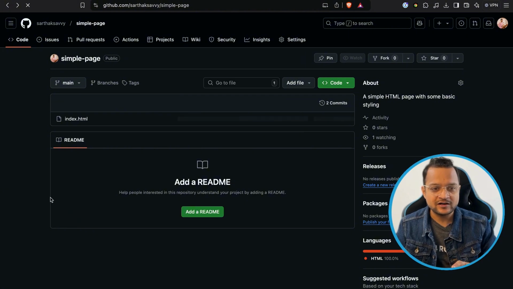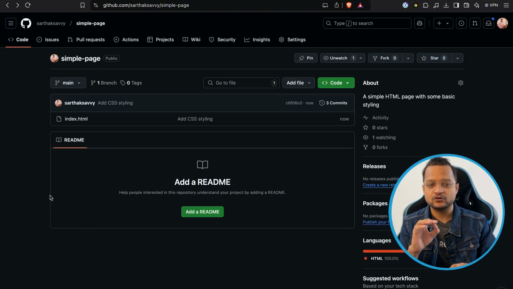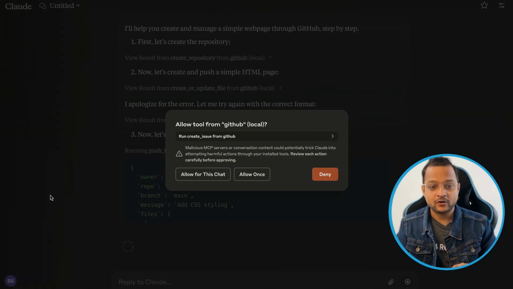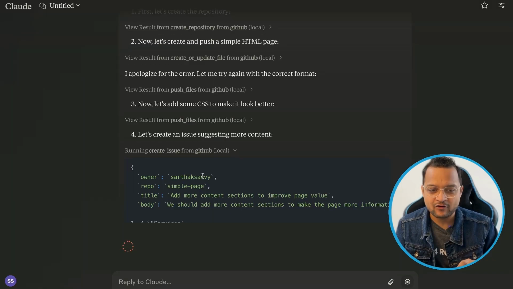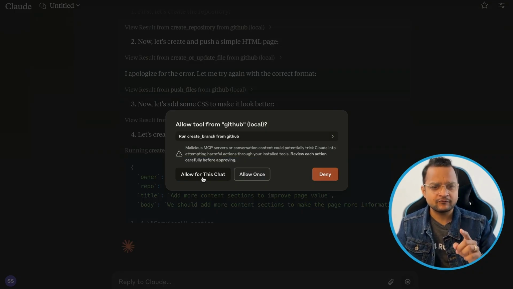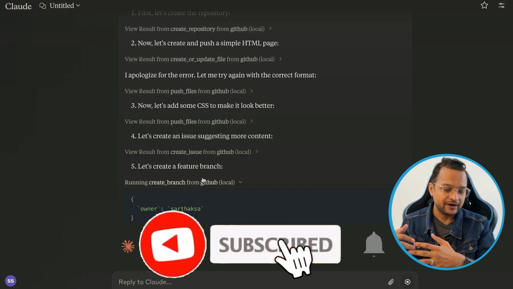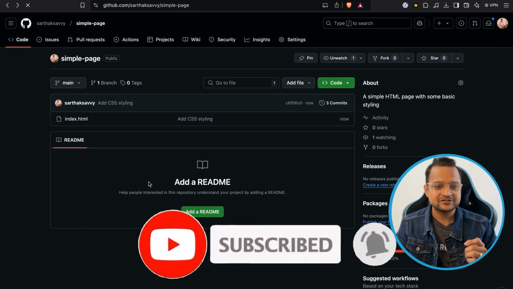Okay, so I can just reload this page and wait for things to really happen. I just want to go to the Claude desktop and see what exactly is happening here. I need to go to the Claude desktop to allow the permission, and now it is creating an issue first, which is a really good thing. First create an issue and then solve that issue by creating a new pull request. That's an incredible thing which Claude is doing.